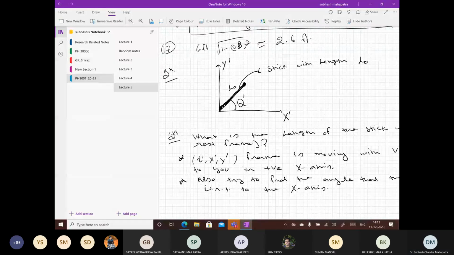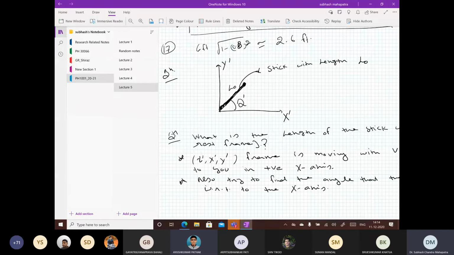Sir, in the x-axis the speed component will come into the question, but in the y-axis it will not remain the same. Do we have to calculate the net using vector addition or net length? You see, when I said the stick is in the xy plane and its length is L0, that length L0 actually is the resultant length.